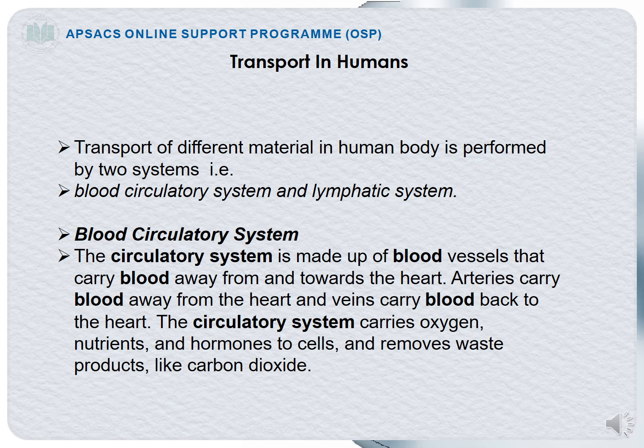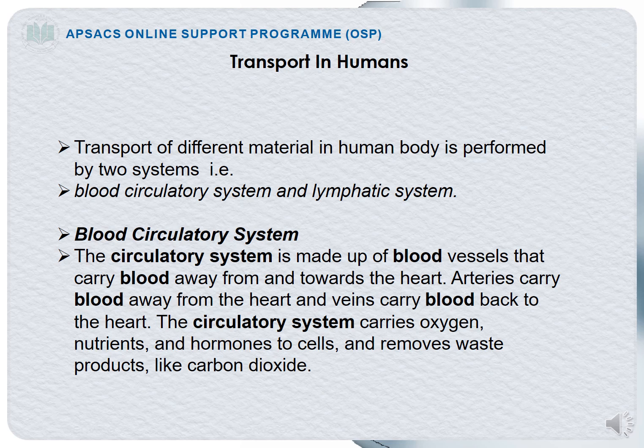Transport in humans. Transport of different materials in a human body is performed by two systems, that is the blood circulatory system and the lymphatic system. Two systems are involved in transporting different kinds of materials inside the human body: the blood circulatory system and the lymphatic system. Remember, students, that these two systems work in a coordinated manner. First we will be discussing the blood circulatory system. What is the blood circulatory system?